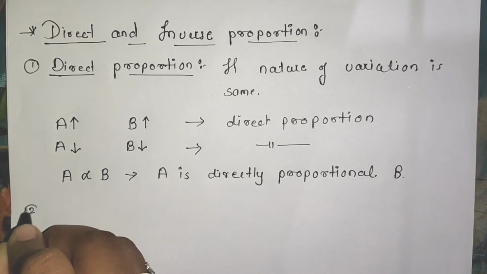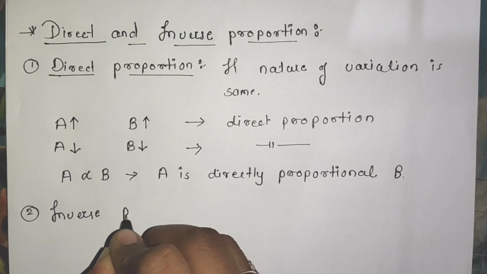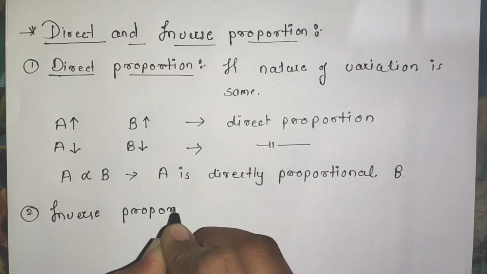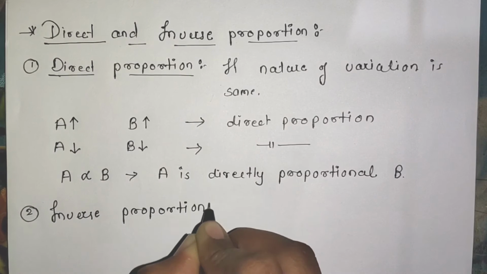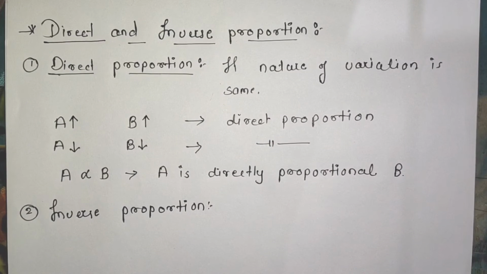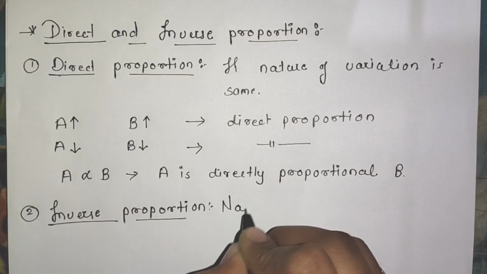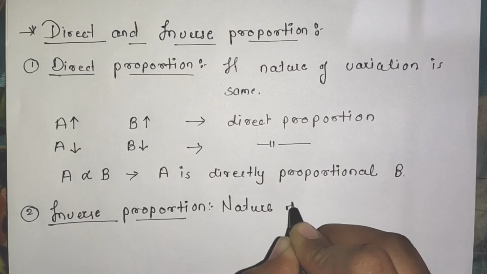The second that we are going to learn is the inverse proportion. Now in the inverse proportion, the nature of the variation is different.